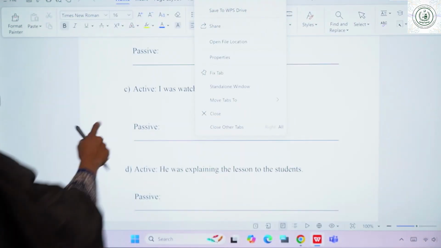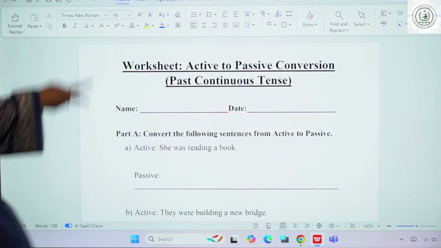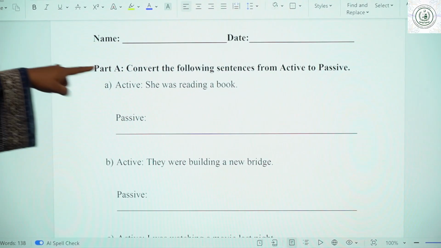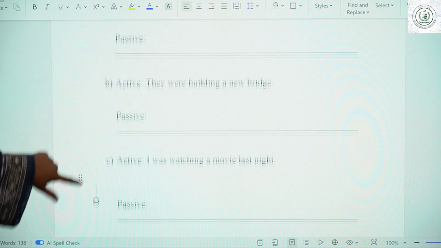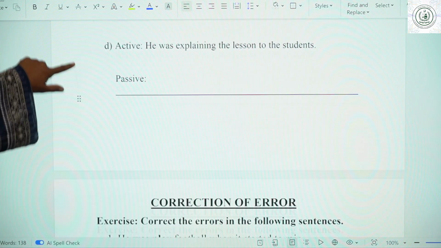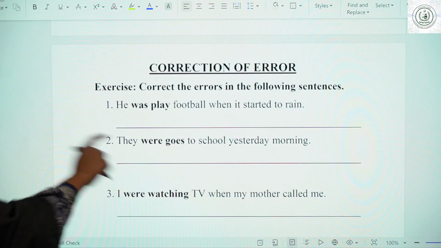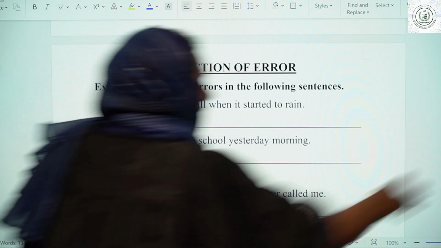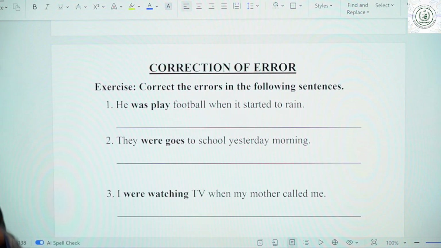This is your homework. A quick explanation of how you are going to do it. This is a worksheet. Okay, children, convert the following sentences from active to passive, as we have done a lot of practice. We have 3 to 4 sentences of this. You can convert them into passive voice. And then correction of error that is related to past continuous tense. For example, he was play football when it started to rain. So you are going to correct it.